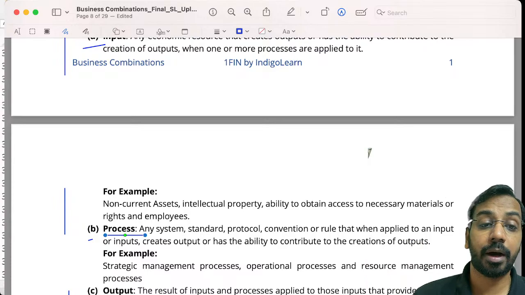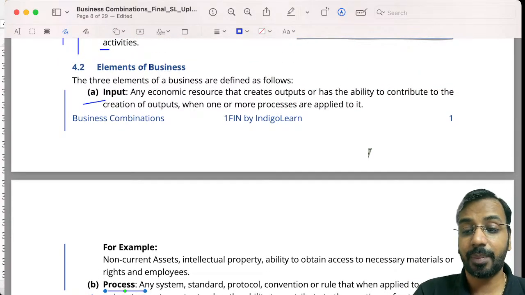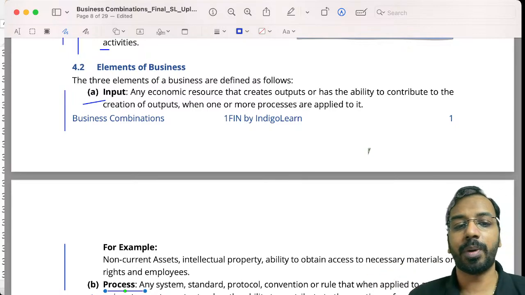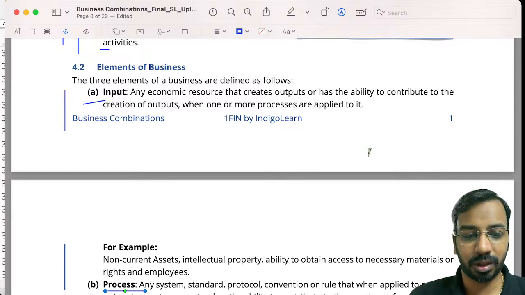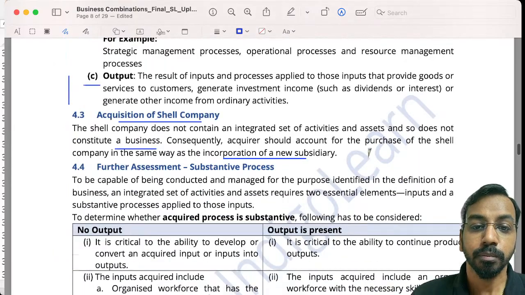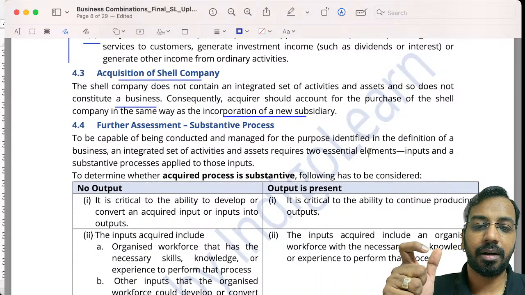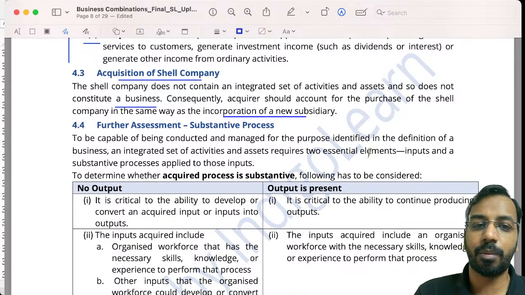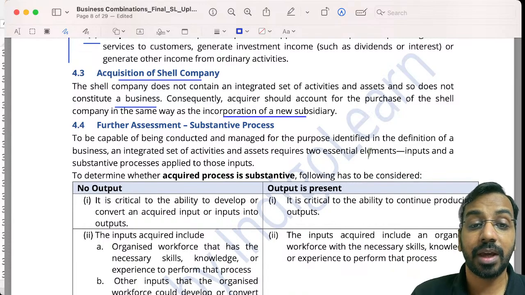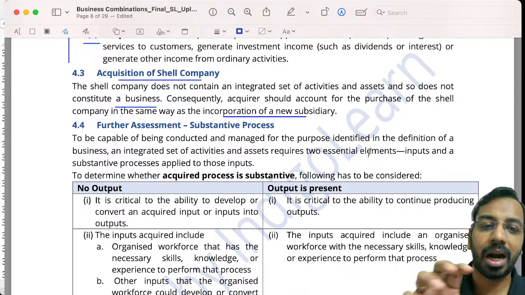Those are outputs. Now whenever we talk about a business, inputs and processes are mandatory. Output may be there, output may not be there. If output is there, very good. If output is not there, then nothing to worry about, right? So the decision whether a set of activities is to be considered as a business combination or not, we have to understand what is the underlying process.